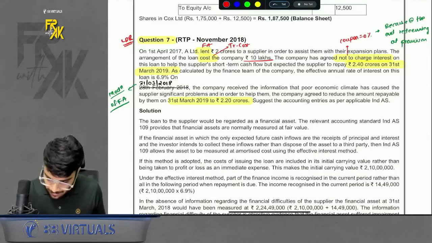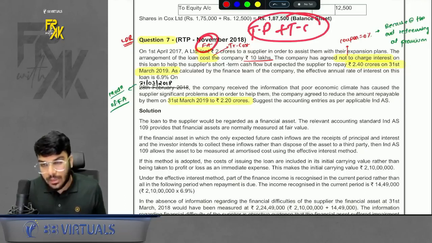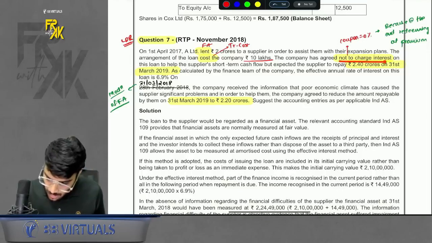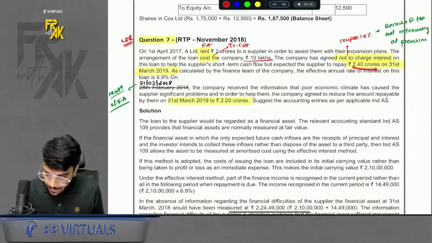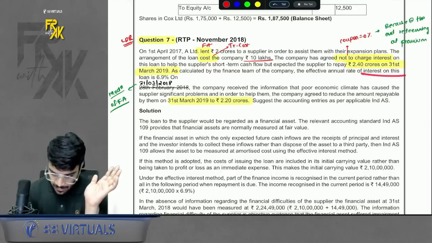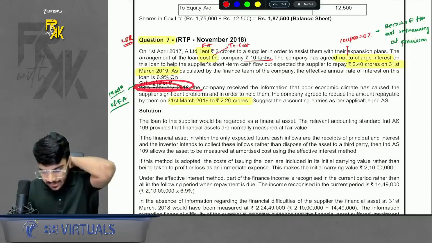Okay. So in case of a financial asset, do you remember TP plus TC is the fair value? In case of liability, we less it. In case of asset, we add it. Then no interest is to be charged. Coupon was 0 in this case. Okay. And the repayment will happen after 2 years. We were supposed to take how much? 2.4 we will take. EIR is given as 6.9%. Acha, change the date. Yeah, 20th Feb, change it to 31st March.